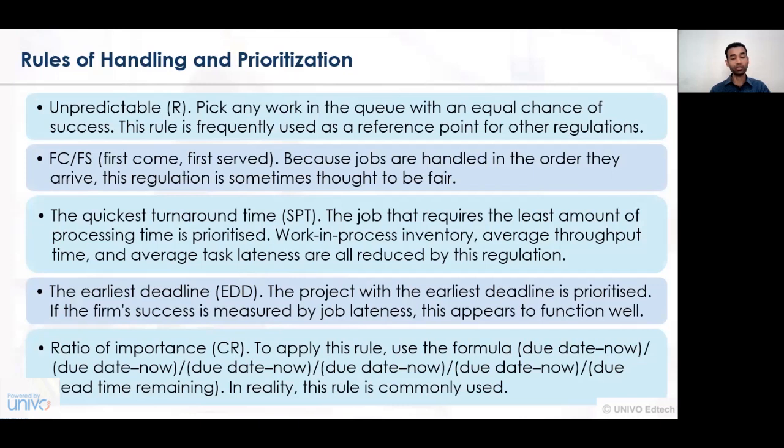The earliest deadline. Whatever deadline has been set for completion of a certain product should be met very effectively, and the whole series of activities should be completed within the specified time period. The next important rule of handling and prioritization is the CR, that is the current ratio, that needs to be identified. Based on the ratio or the output that we have to identify, we have to see what the formula is, what the date is, what the time is, and what sequence has been applied. In reality, what is commonly used is a formula for handling the work order priority that needs to be undertaken for conducting those goods and services.